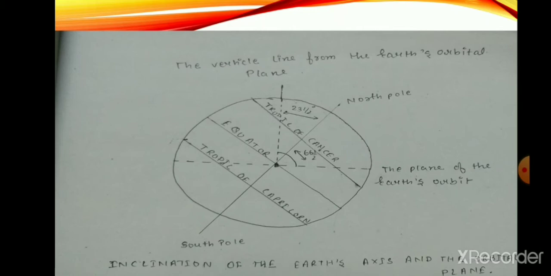As we know, the axis is an imaginary line which has a fixed direction, makes an angle of 66 and a half degrees to its orbital plane and 23 and a half degrees to the vertical.